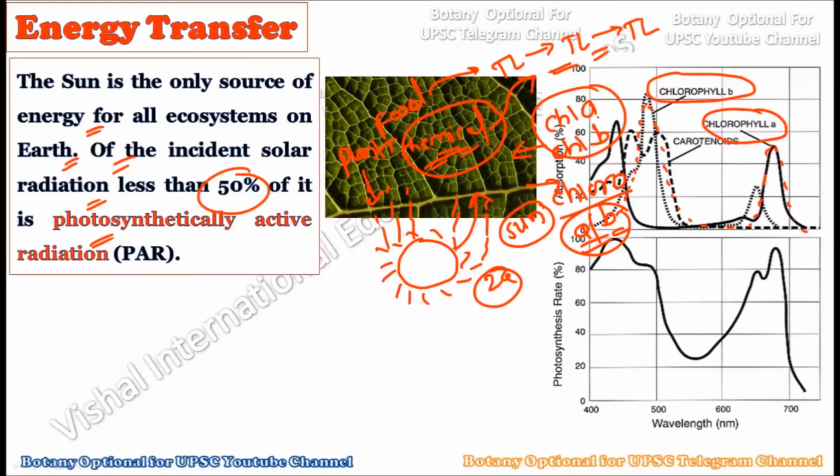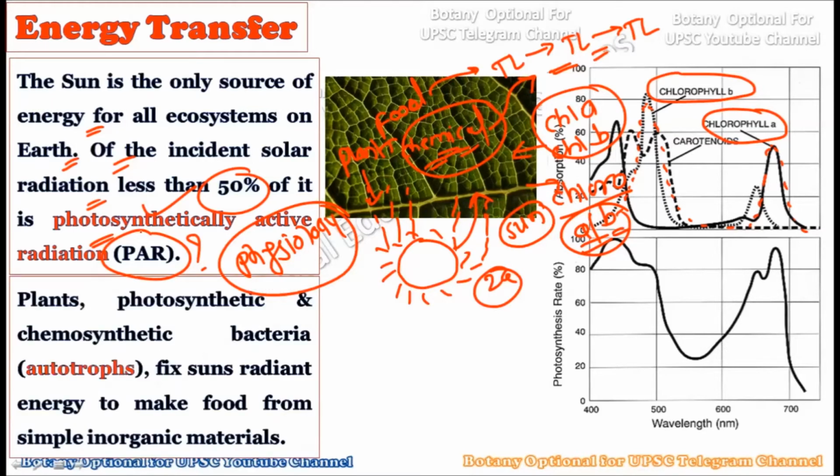Okay, so whatever the incident solar radiation is, whatever the radiation which is coming from the sun, only 50% of it is the photosynthetically active radiation, that is PAR. Now, this term will be very important from the physiology point of view when we study photosynthesis, because you should understand that photosynthetically active radiation is that radiation which can actually be utilized by the plants to create the food material. Okay, while the rest of the 50% will go waste because it is not in a proper range to be harvested by pigments like chlorophyll A and chlorophyll B.